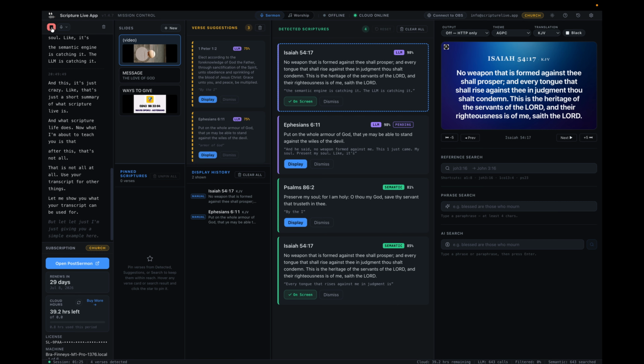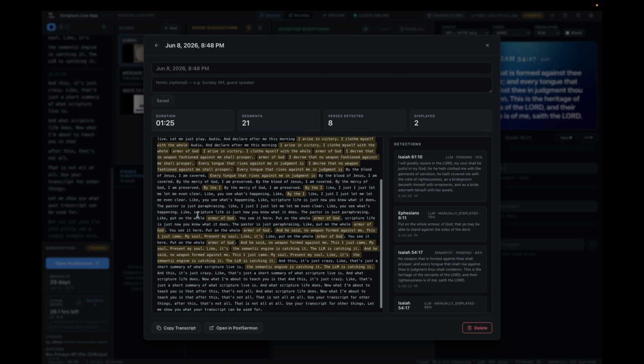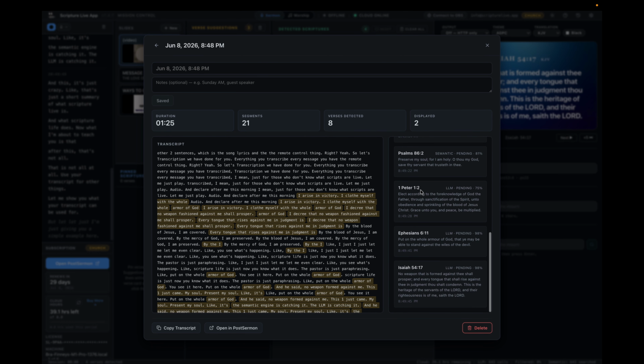So let's say we finish transcribing, we've clicked stop. It saves the session. So every transcription we've done comes here. Now, every transcription, for example, this transcription we just did, has the number of scriptures that came in, and all that. I can rename this to another thing, and then give some notes here, maybe guest speaker or something. I can copy the transcript and do that.